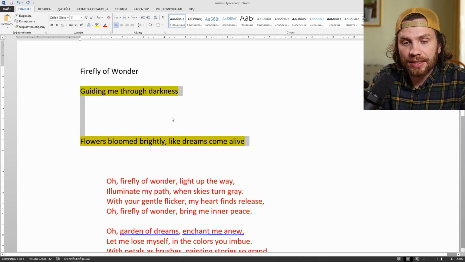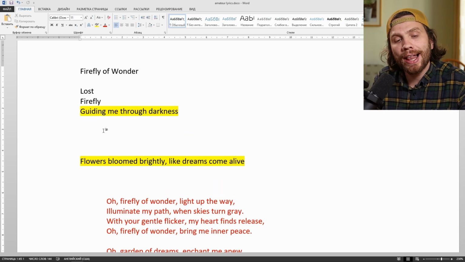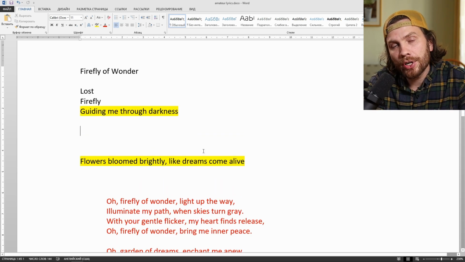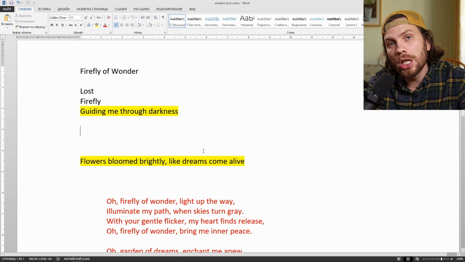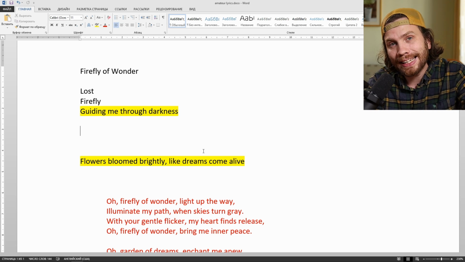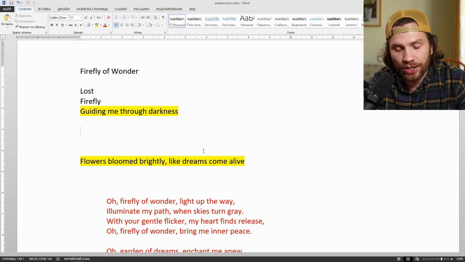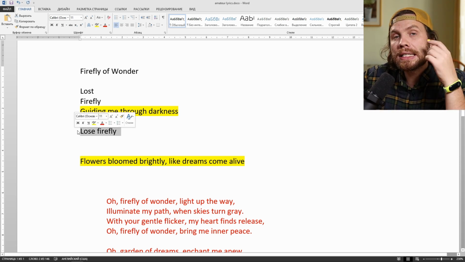We need to fill something in between, so we need a challenge for the character to overcome. In verse 2, we can have the character lose the firefly and get lost again, losing all hope, and then finding the hope in the resolution of the song. So, lose firefly. And we need a nice metaphor for that.